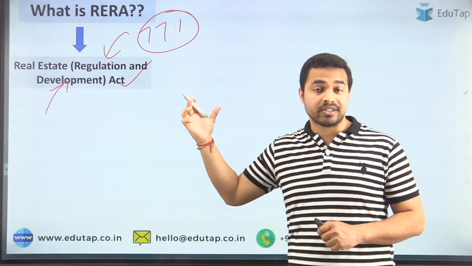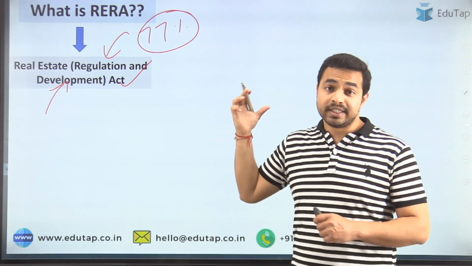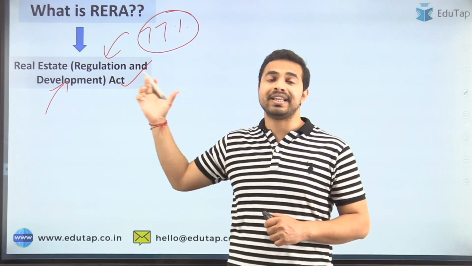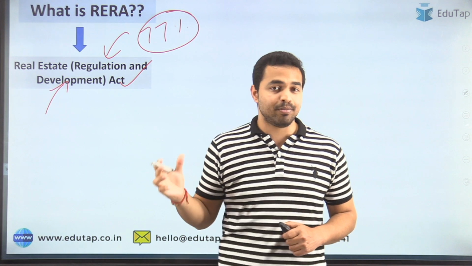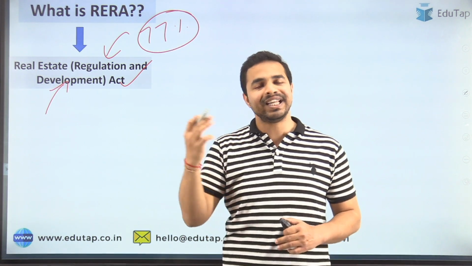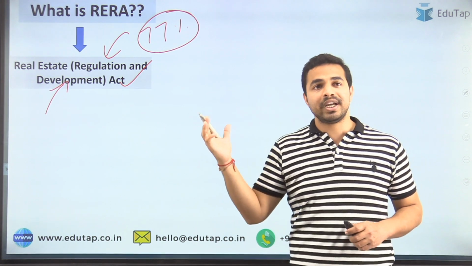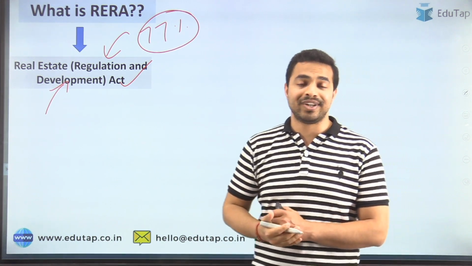With such a large sector, there was a need for the Real Estate Regulation and Development Act, that is, a need for regulation in the real estate sector.